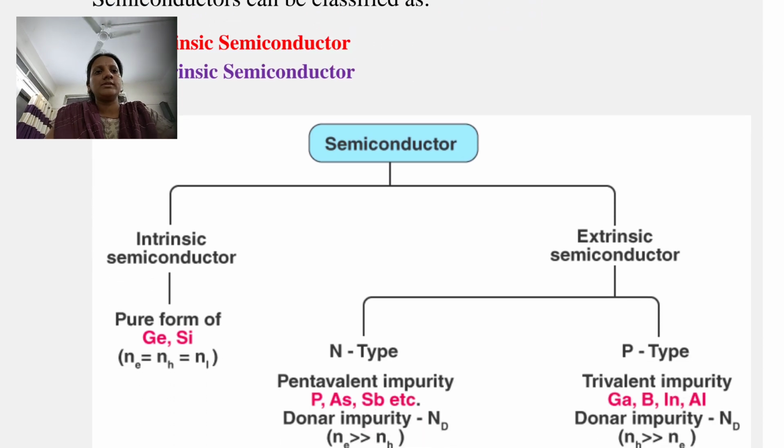See here, semiconductors mainly classify into intrinsic semiconductors and second type is extrinsic semiconductors. Intrinsic semiconductors are nothing but pure form of germanium and silicon crystals.